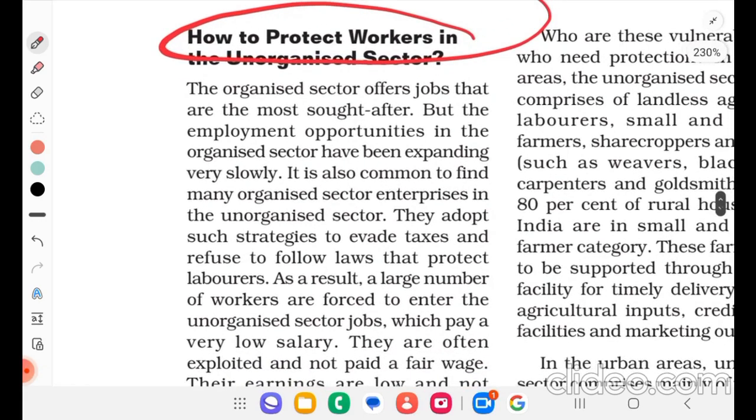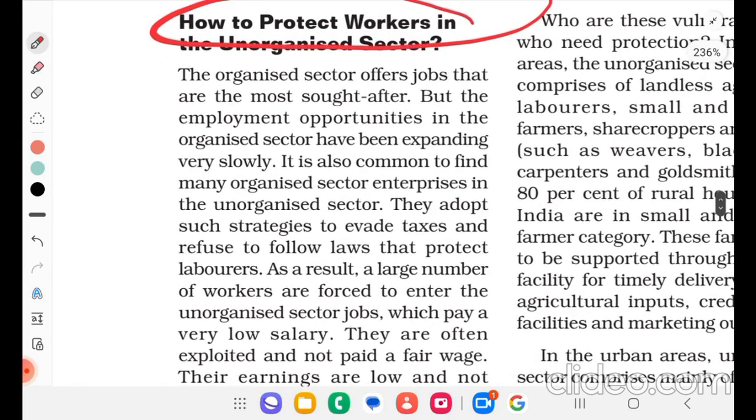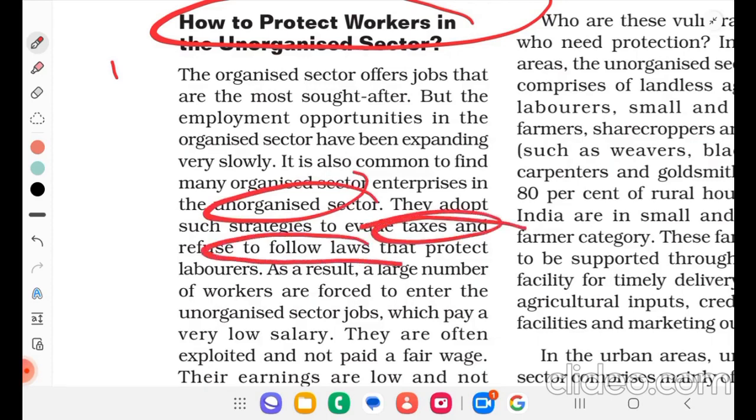The organized sector offers jobs that are the most sought after, but employment opportunities in the organized sector have been expanding very slowly. It is also common to find many organized sector enterprises in the unorganized sector. They adopt such strategies to evade taxes and refuse to follow laws that protect laborers.